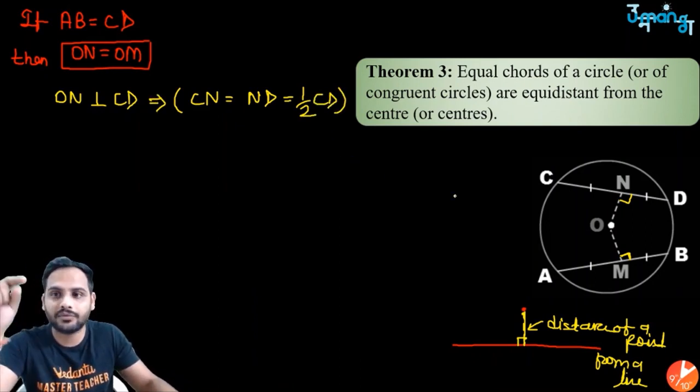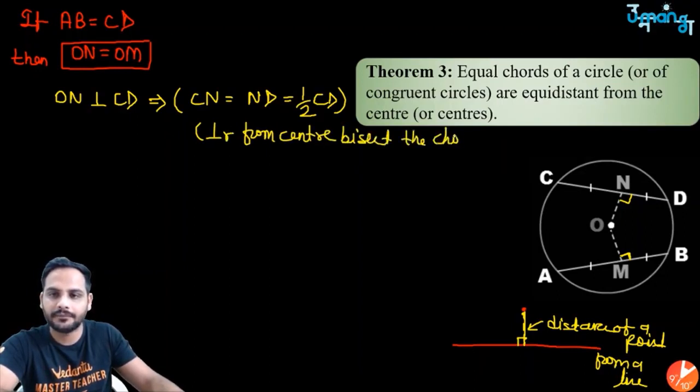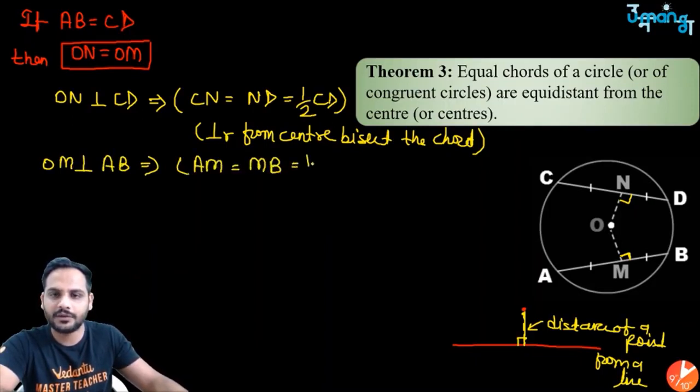Why? Theorem 2: the perpendicular from the center bisects the chord. Second part, if OM is perpendicular to AB, then also I can say that AM is equal to MB, which is equal to half of AB.